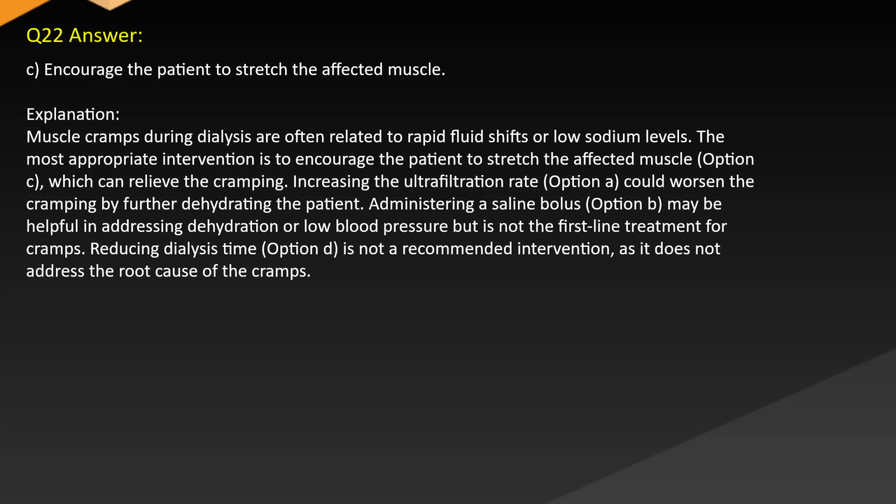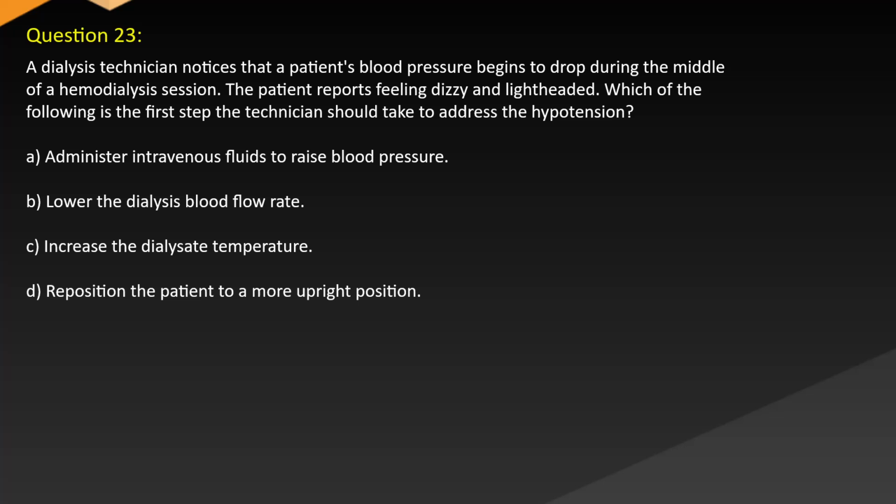Administering a saline bolus, option B, is helpful in addressing dehydration or low blood pressure, but is not the first-line treatment for cramps. Reducing dialysis time, option D, is not a recommended intervention as it does not address the root cause of the cramps. Question 23.